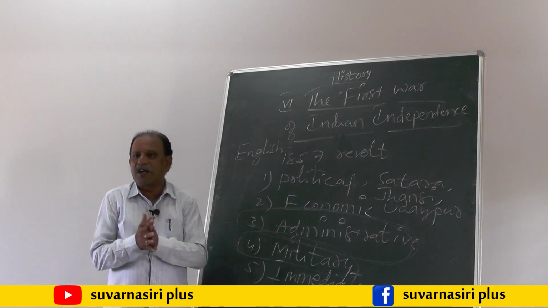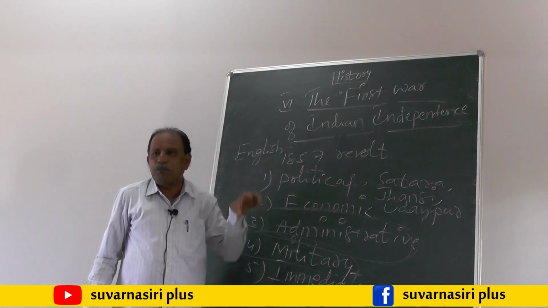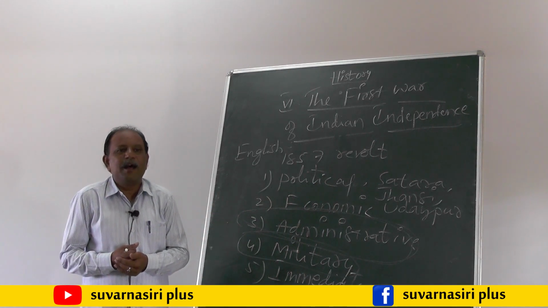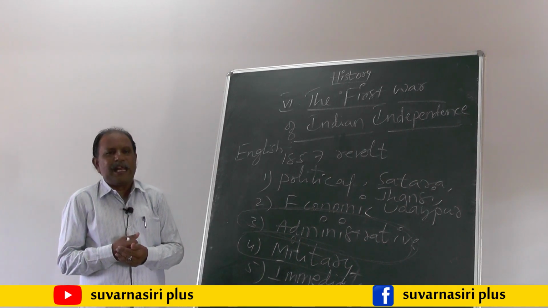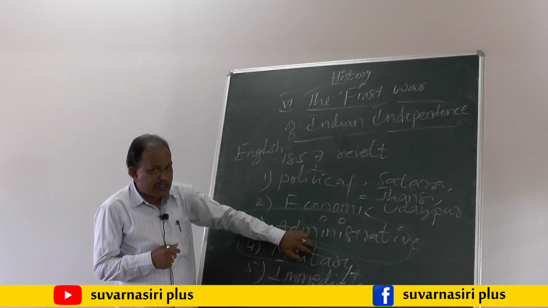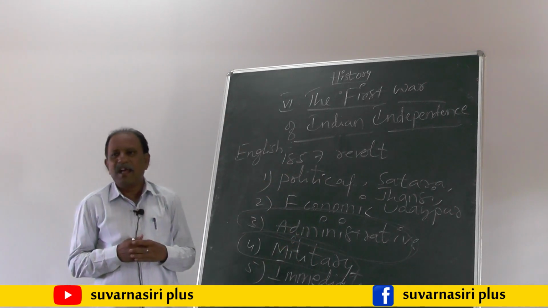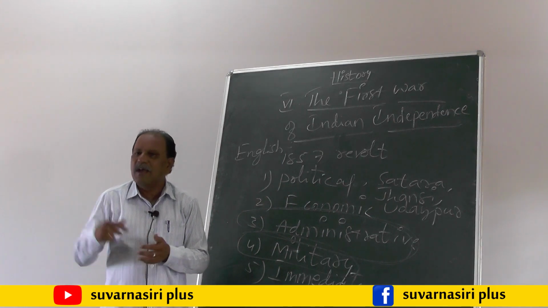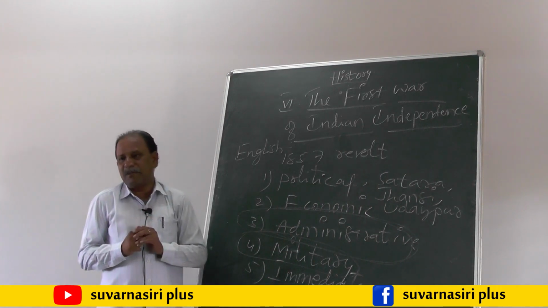But there was a lot of discrimination between the Indian sepoys and European sepoys in the British army in terms of salary and promotion facilities. That is the first important military reason for the 1857 revolt. In salary and promotion facilities, there was a lot of difference between Indian sepoys and European sepoys. That is the first military reason.